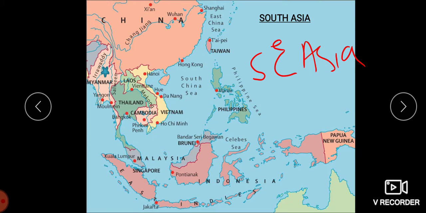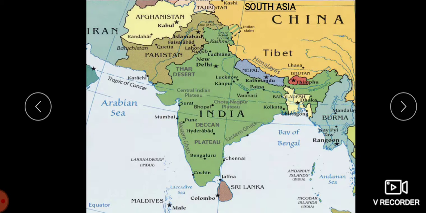Also we have the Indonesian islands, like Sumatra, Java, Sulawesi, Borneo, and Papua. To the west we have the Indian Ocean, and towards the east we have the Pacific Ocean. So this is the regional division of Southeast Asia.